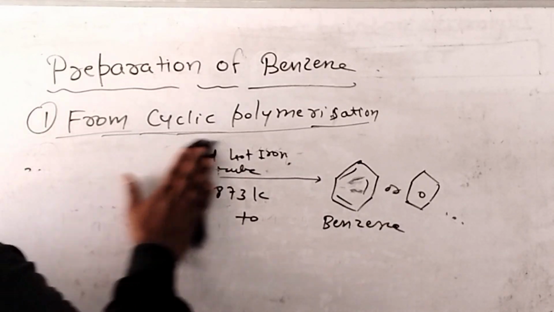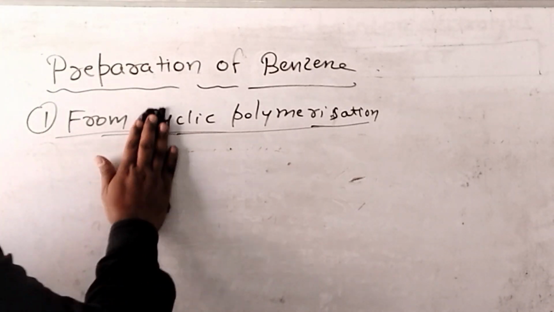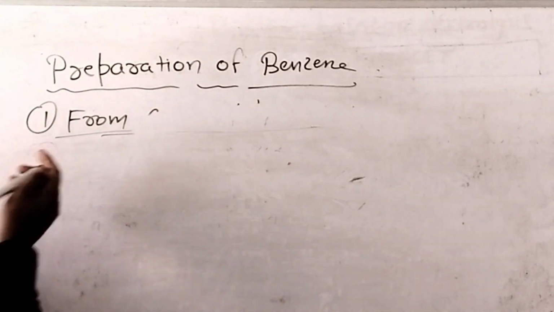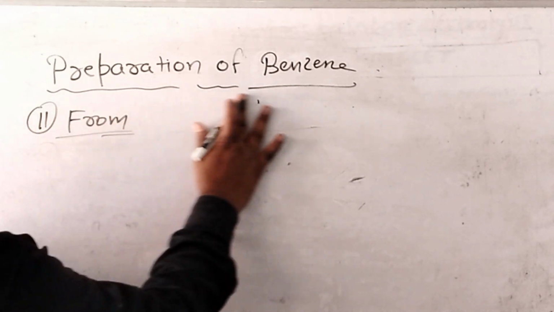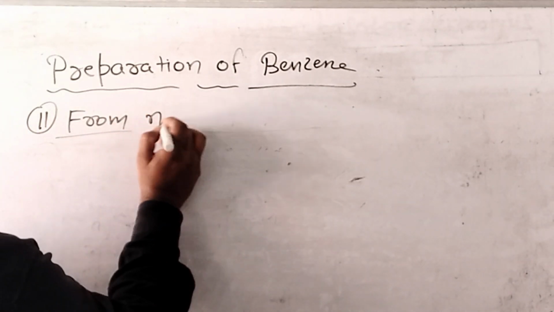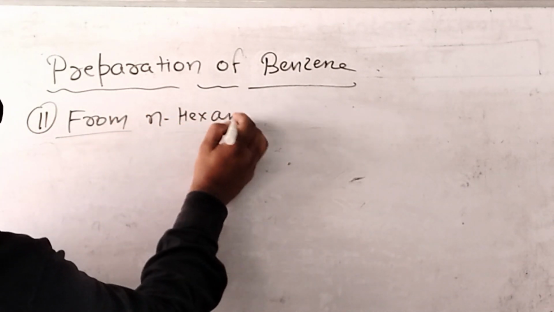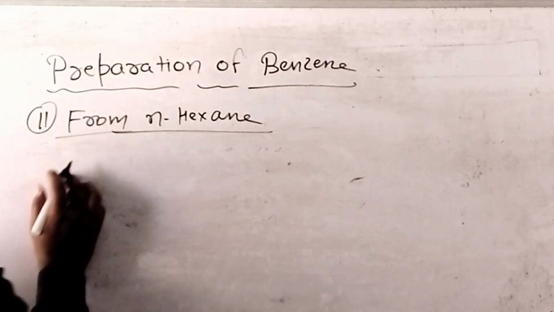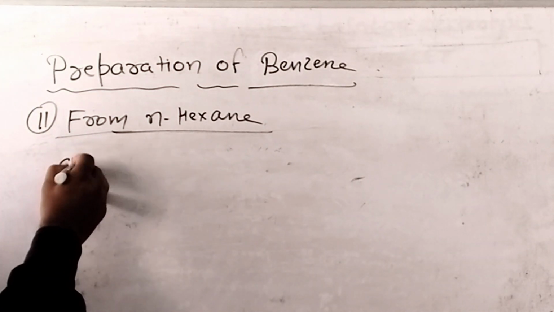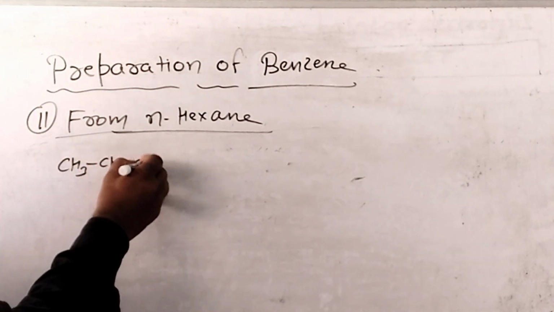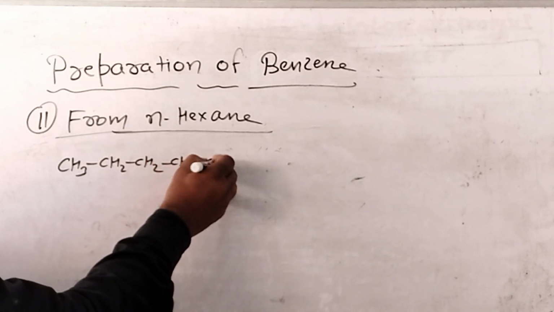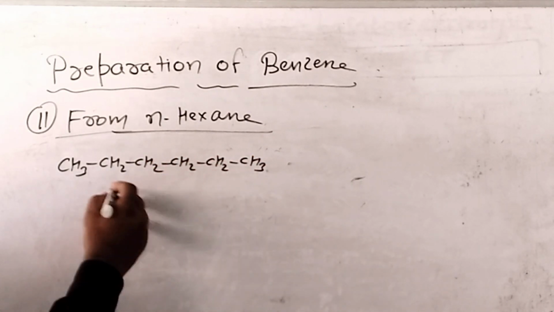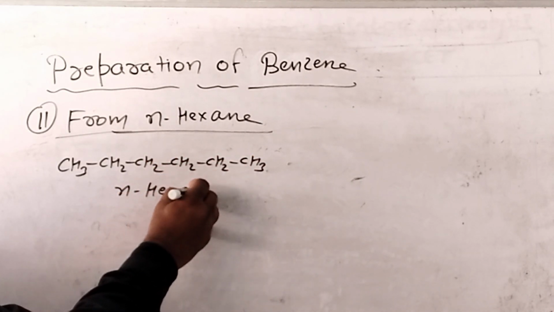Now the next method, method number 2, from n-hexane, CH3CH2CH2CH2CH2CH3. This is n-hexane.